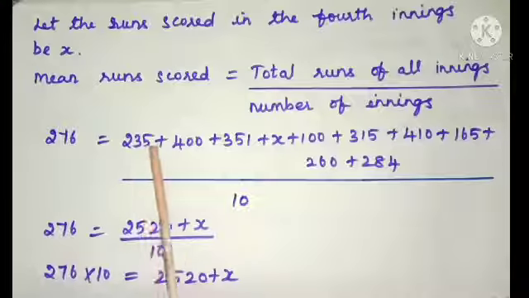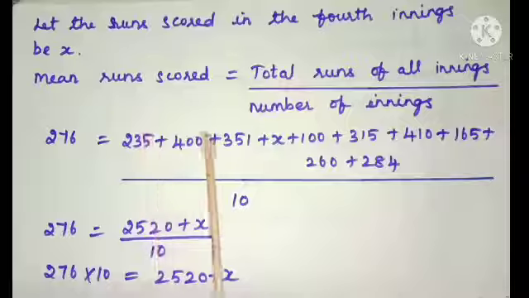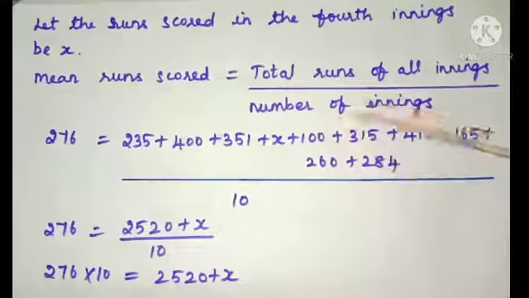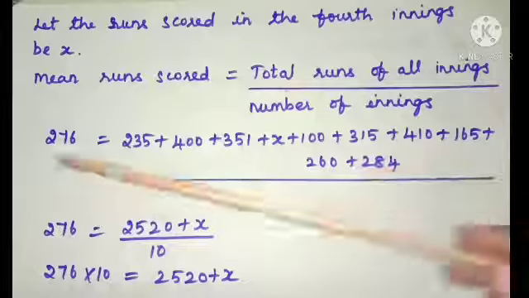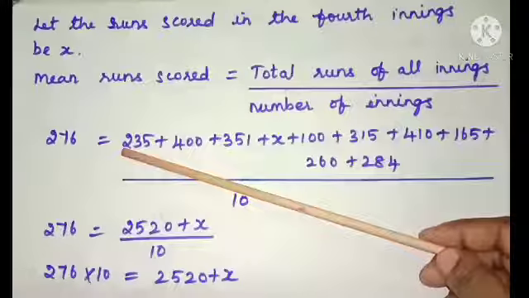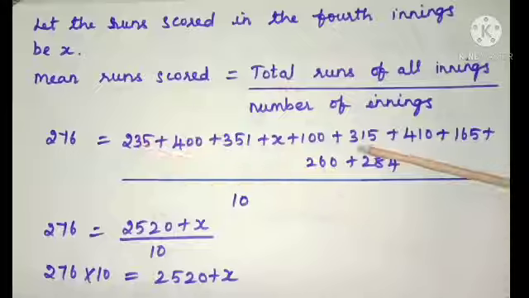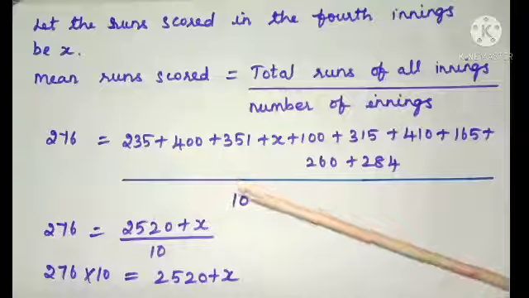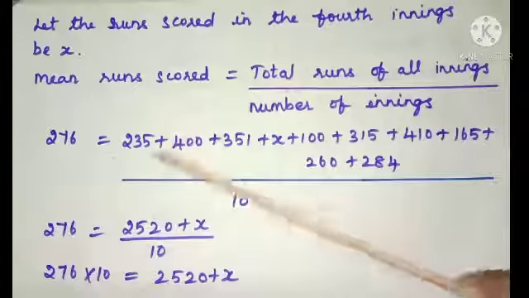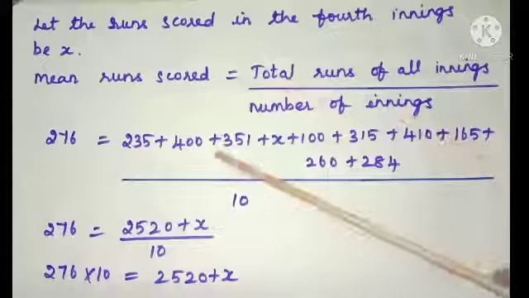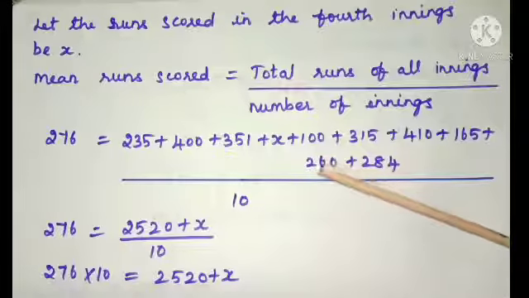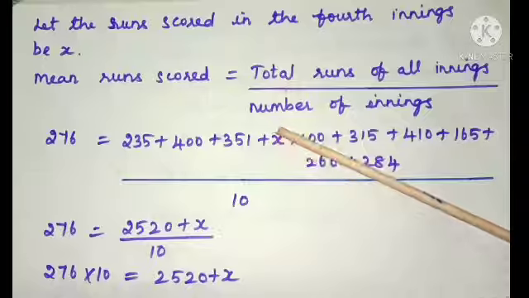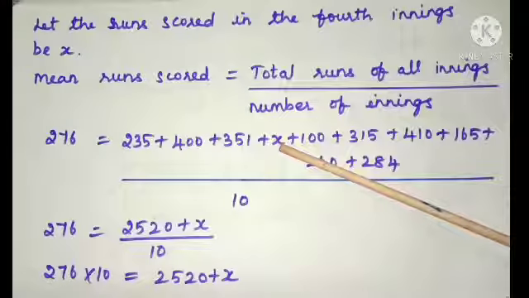First, by using the formula mean is equal to sum of all the observations by total number of observations, we get 276 is equal to sum of all the observations. So add all the observations. Here the mean value is given, the total number of innings is given, and we are going to sum all the given observations to find the value of unknown x, that is the runs scored in the 4th innings.